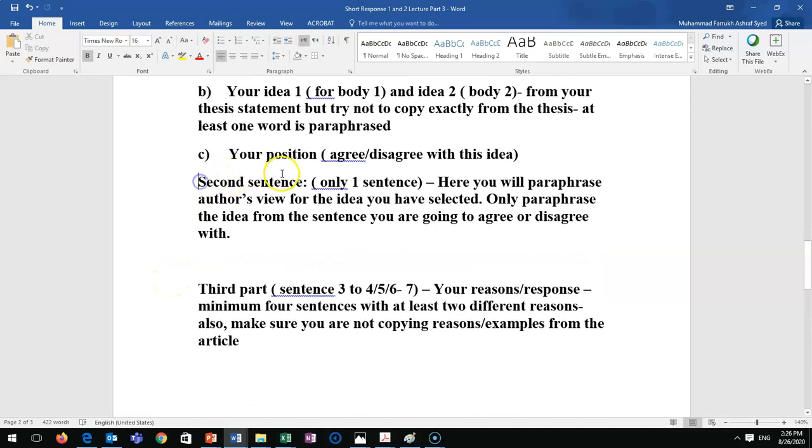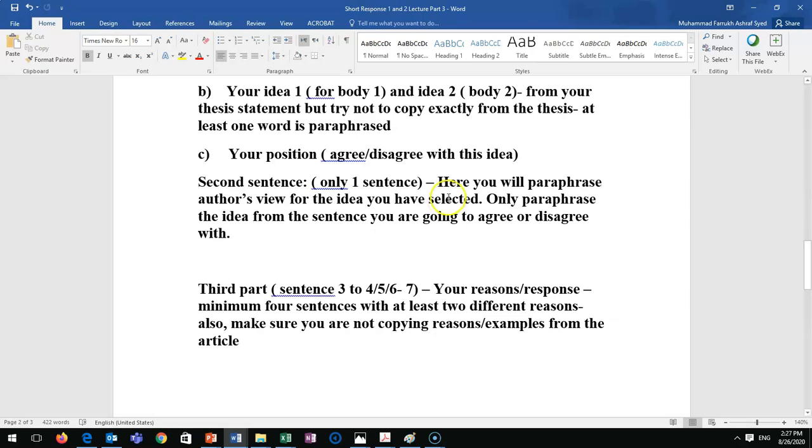Second sentence here. Only one sentence. Here you will paraphrase the author's view for the idea you have selected. So I have selected financial freedom. It's a main idea, so I have to go to the paragraph and select one sentence, one example, 1.5 sentences, 2 sentences, because he has said a lot of things about financial freedom. So I will select one of his points and paraphrase it.